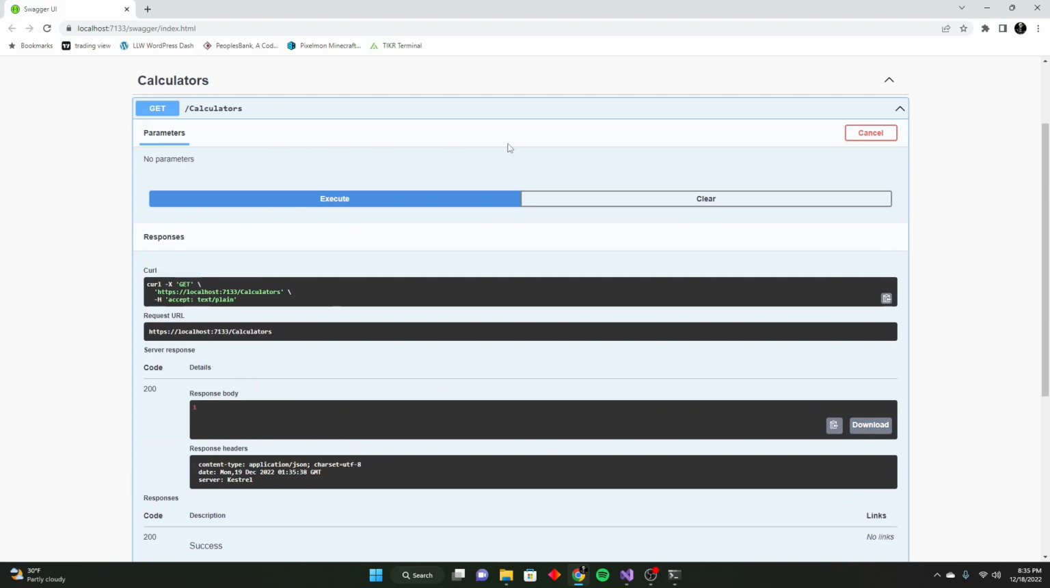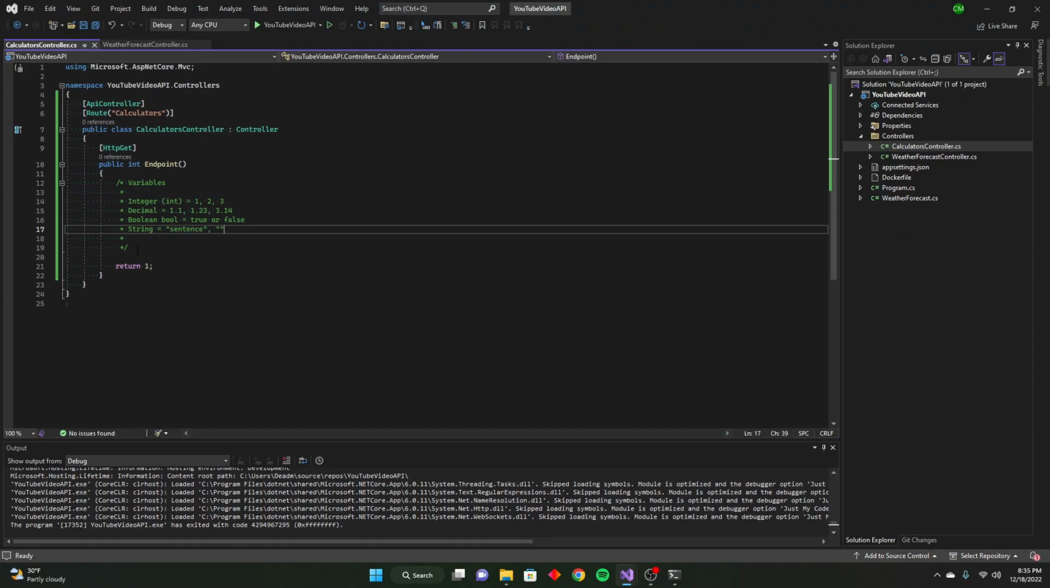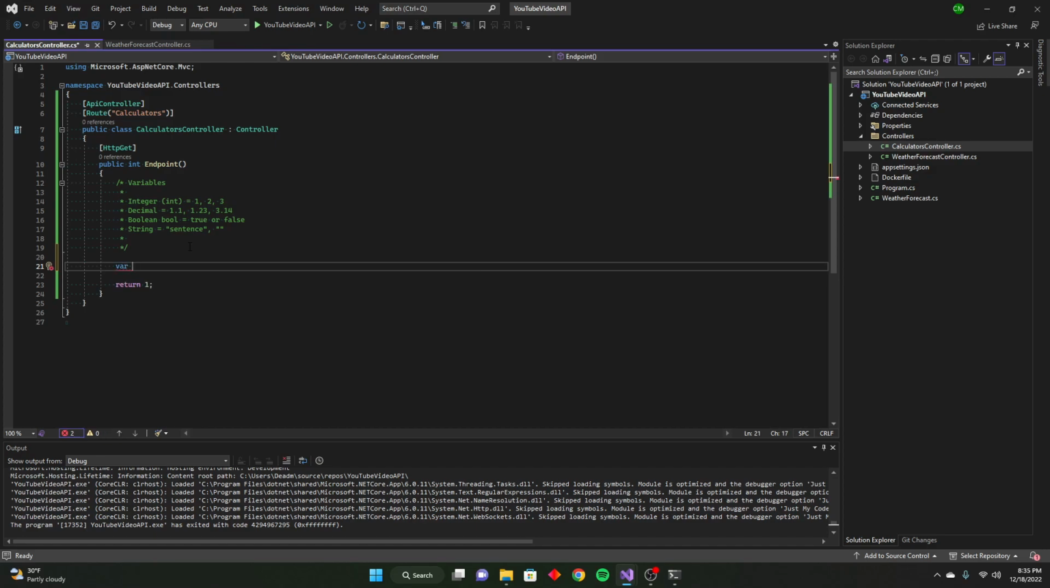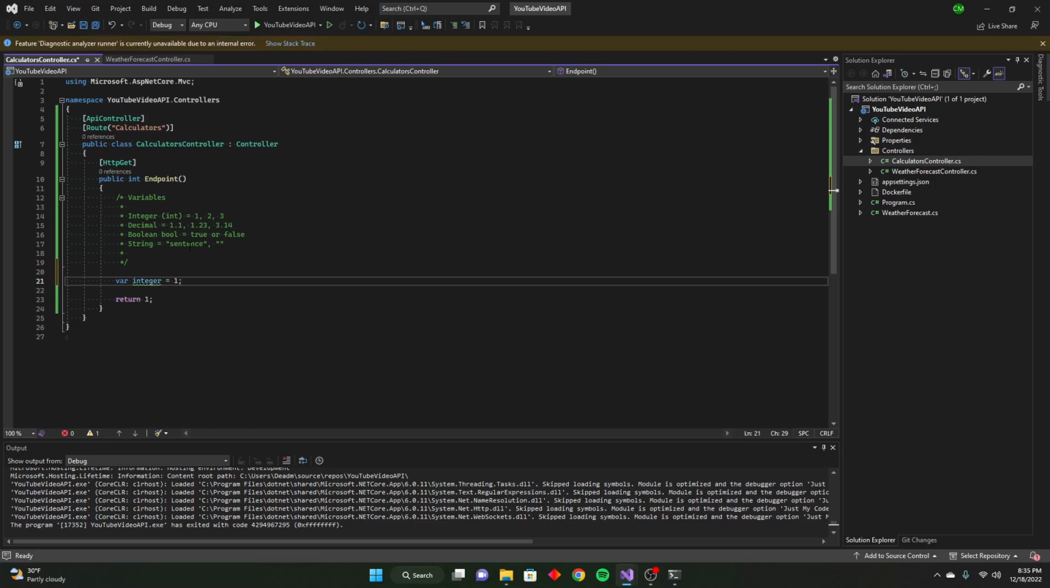That's all it does right now. So let's make it do something else. In this case, why don't we have it add two integers together? So I can do two things. I can do a var, which is short for variable, and we could say it equals 1, or I can do an int 2, I guess, equals 2.